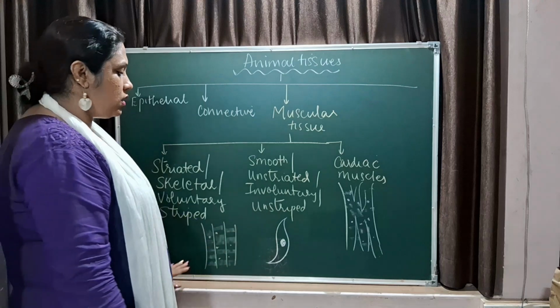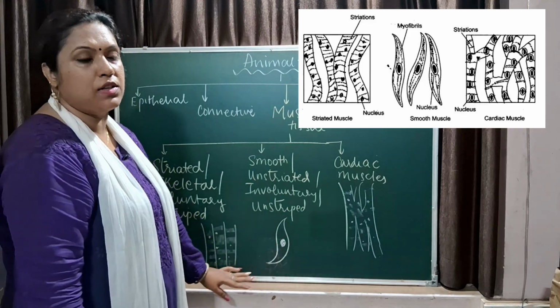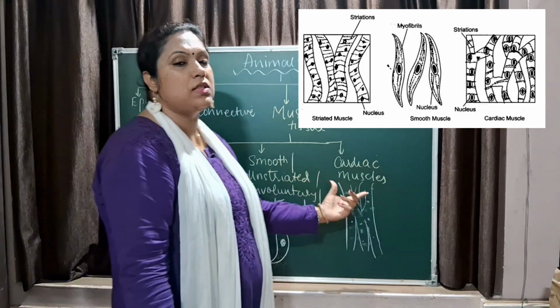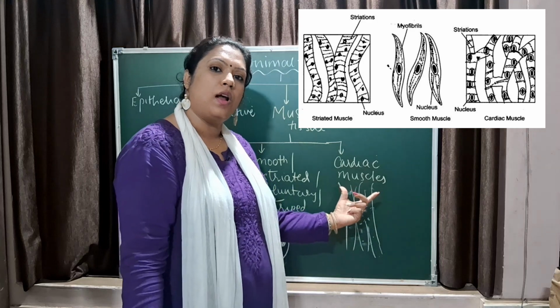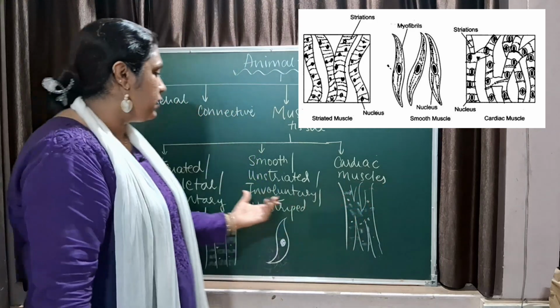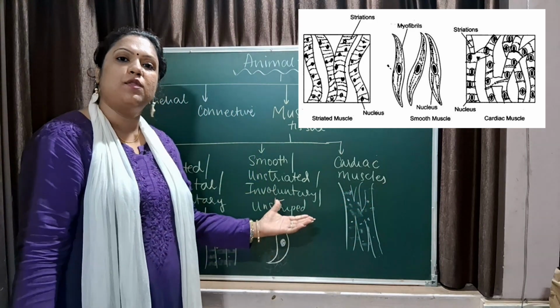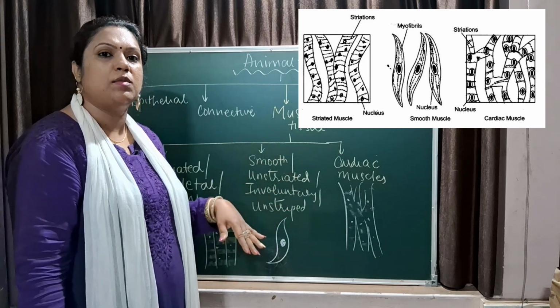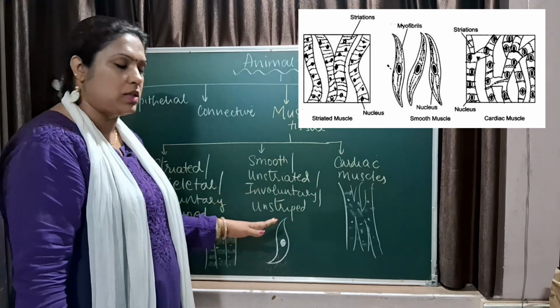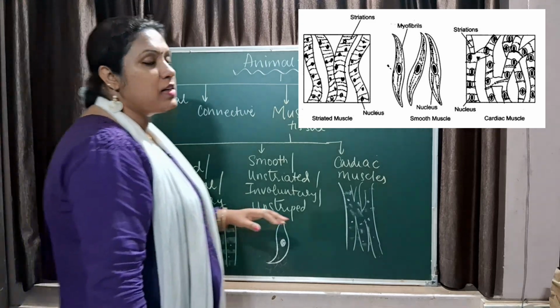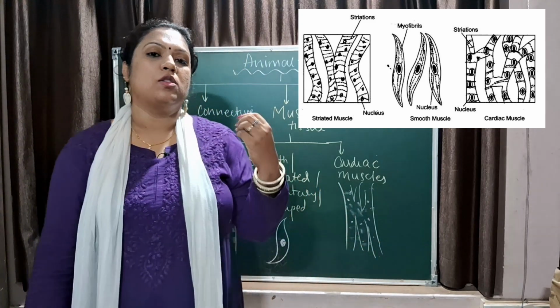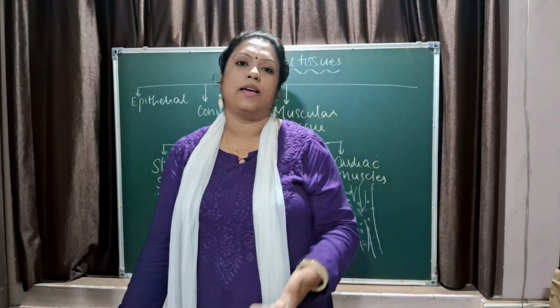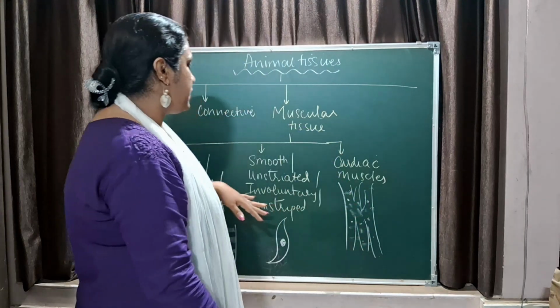You should know the structure, how they look and what is their function. Function of cardiac muscles is the rhythmic contraction of your heart walls, right? Then smooth muscles, that is involuntary actions, your esophagus, peristaltic movement, intestinal movement, all are because of the smooth muscles. And the striated or skeletal muscles, that is under your control. So muscles present in your arms, in your legs, right? They are all striated muscles.